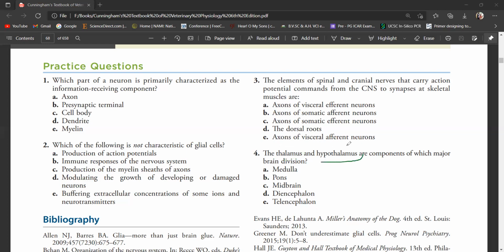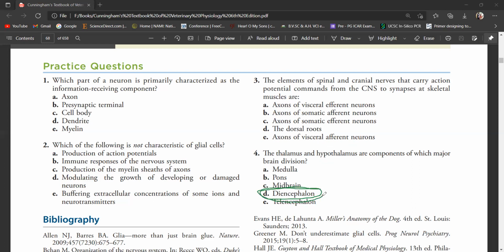Then hypothalamus play a very significant role for physiological, behavioral or different physiological mechanisms also controlled or regulated by the hypothalamus. So the major division under which it comes is diencephalon, thalamus and hypothalamus.